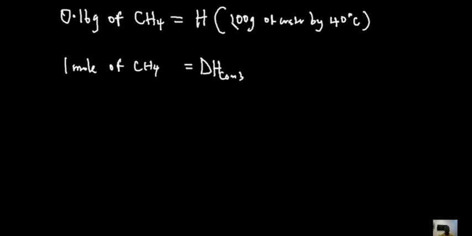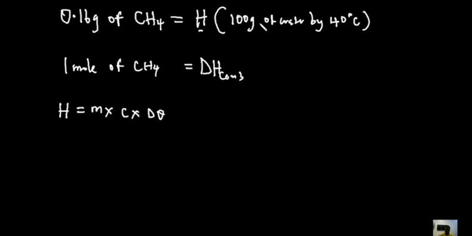The first thing I think we need to do is find out the heat that 0.16 gram produced. And how do we find it? Based on what we know, when you have your specific heat capacity, it is related to heat by H equals mass times specific heat capacity times change in temperature. This will give us the amount of heat that this methane produced.